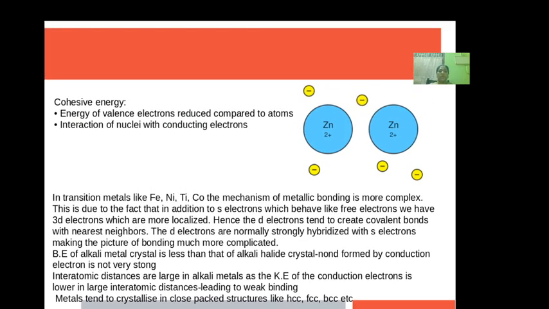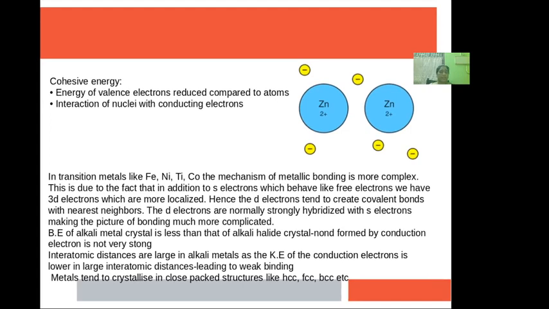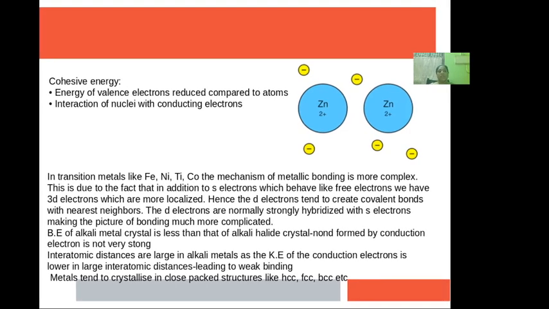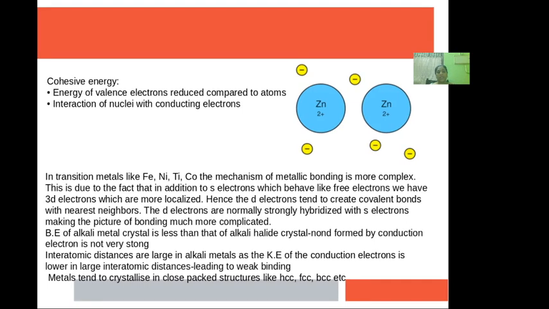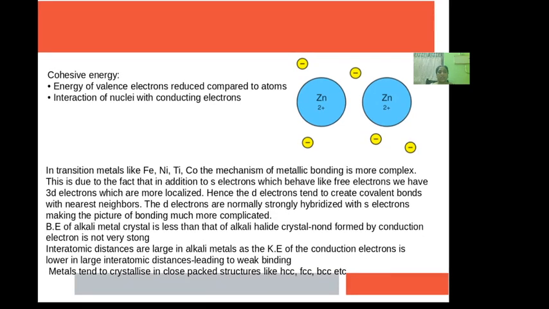So the cohesive energy in metallic bonding is related to the energy of the valence electron, which is a reduced value compared to atoms. This cohesive energy is due to the interaction of nuclei with these conducting electrons.